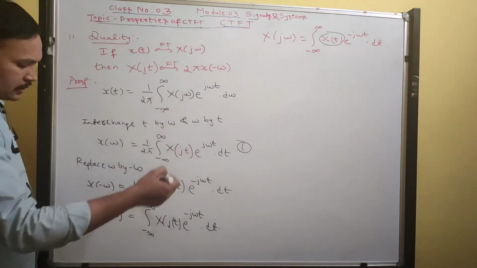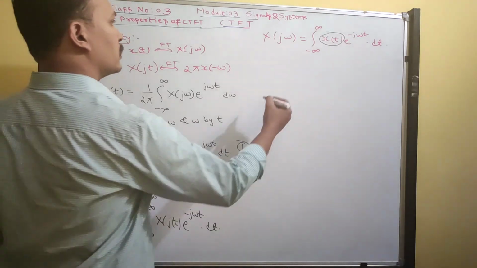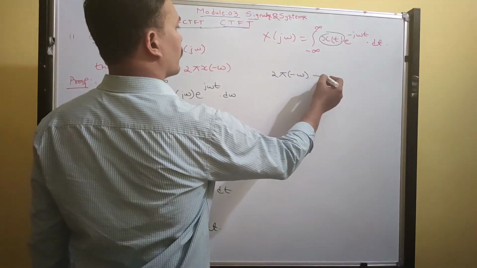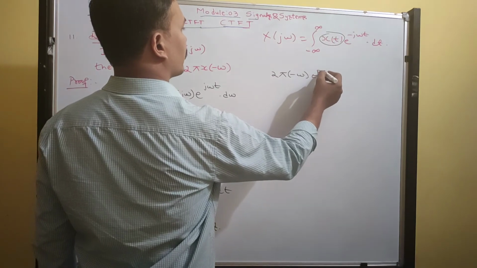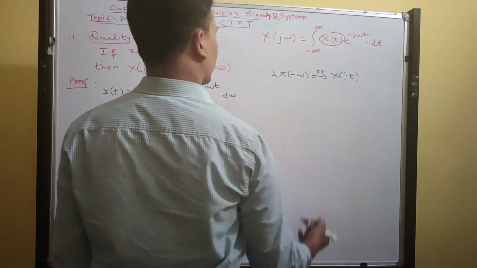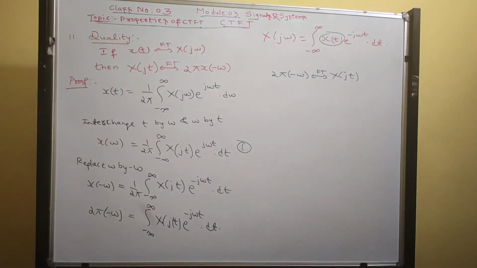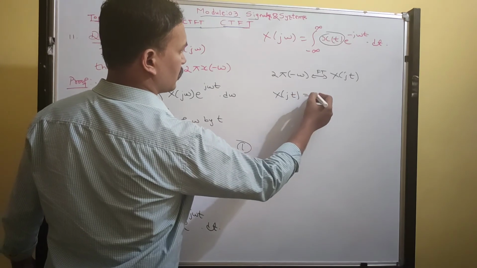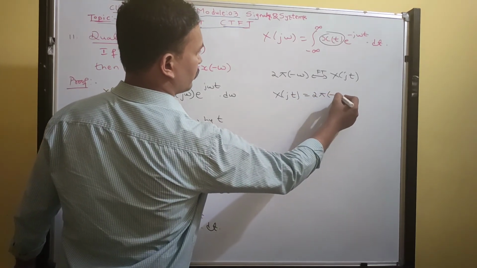Therefore, by comparing these two, we can conclude that 2π x(−ω) has Fourier transform X(jt), or you can write it in reverse way: X(jt) is the transform pair of 2π x(−ω).